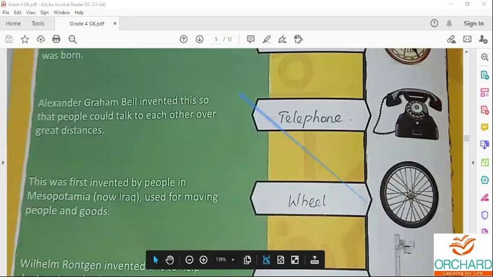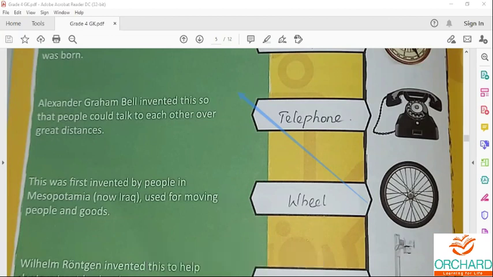Next one is the wheel. This was first invented by people in Mesopotamia, the ancient Mesopotamian people. It was used for moving people and goods. In the third standard, you have studied in social that the early humans first invented the wheel.